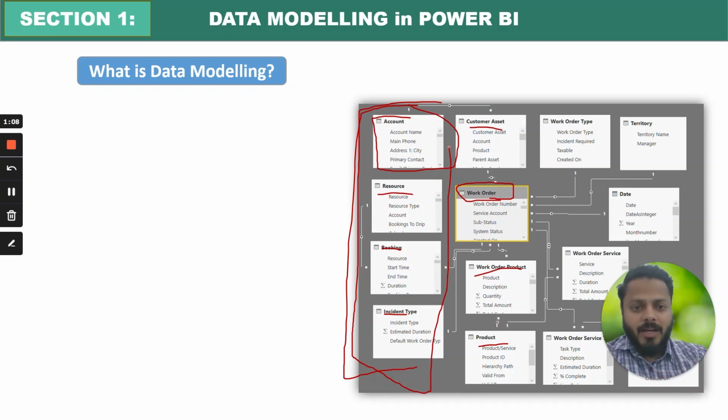But right now, just understand these are my tables and these tables are connected through some columns, right? So if you say work order is connected to work order type, I don't know which column it is using to connect, but it is a one to many relationship. One means from here it is unique from one particular column, and this asterisk sign means many. All right, this itself says that this should be my dimension table and work order should be my fact table.